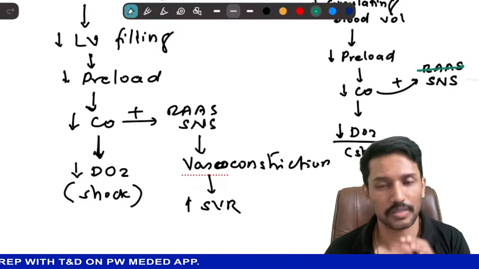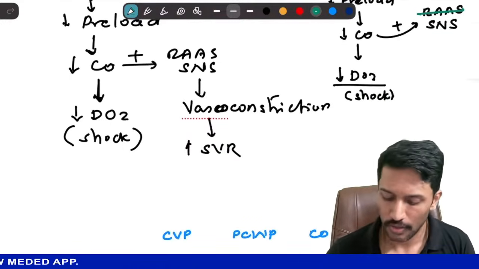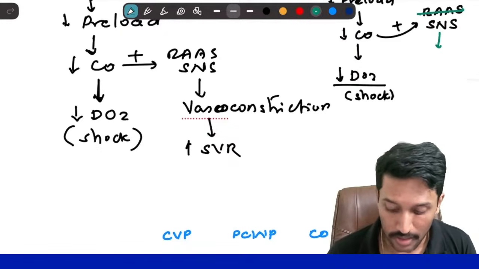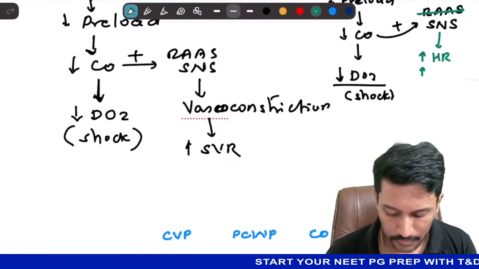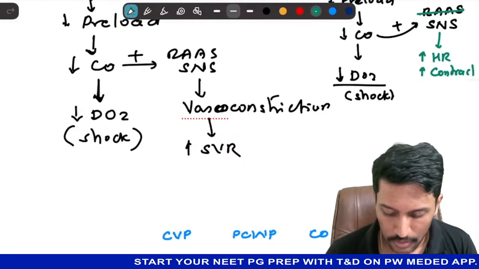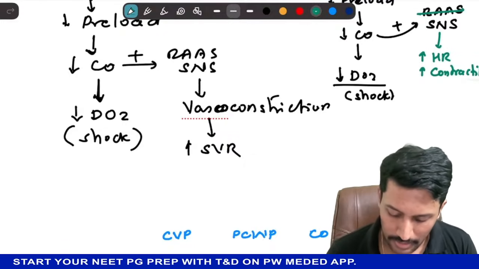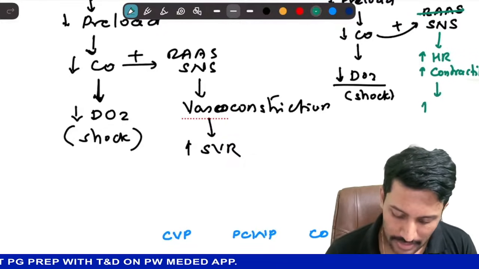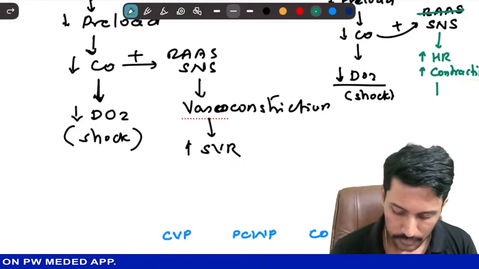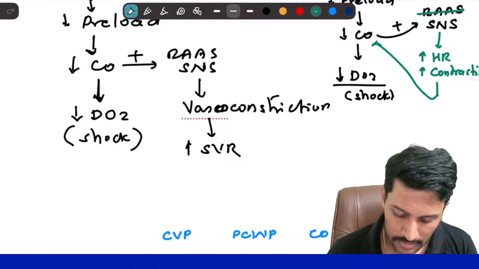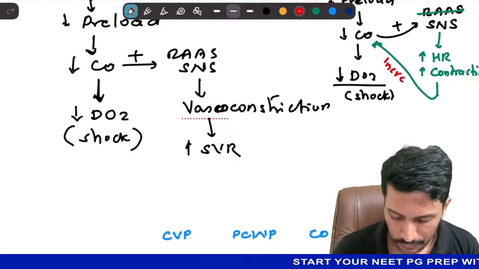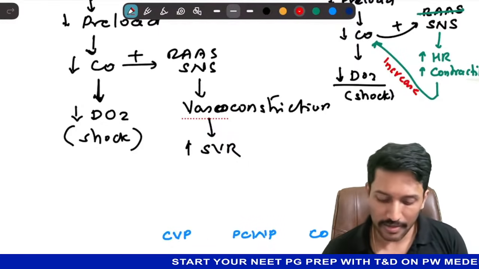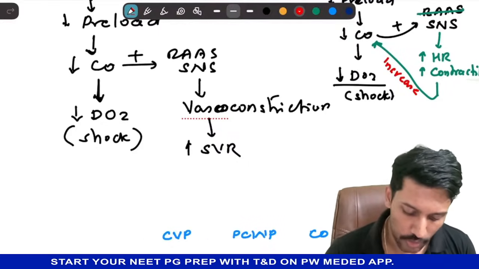But the sympathetic nervous system, this also fails to counter the vasodilatation, but it will go to the heart and increase the heart rate and increase the heart's contractility. By doing so, it can result in increased cardiac output. So this decreased cardiac output gets abolished.